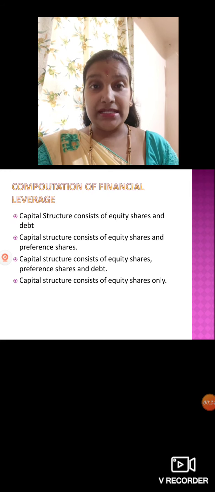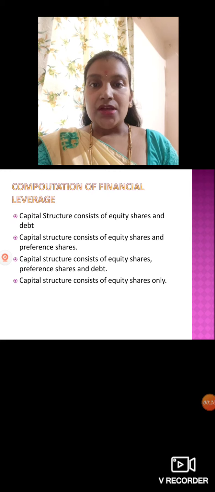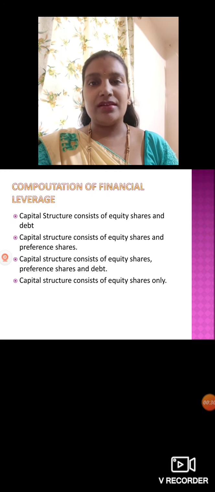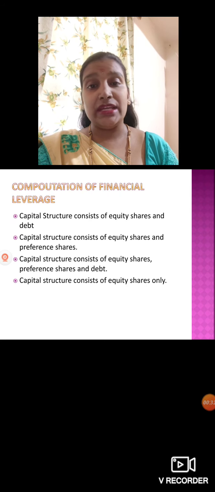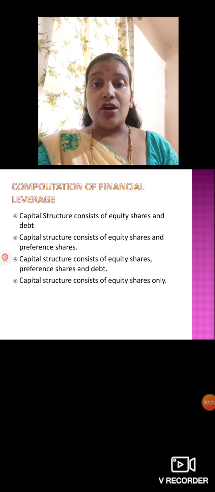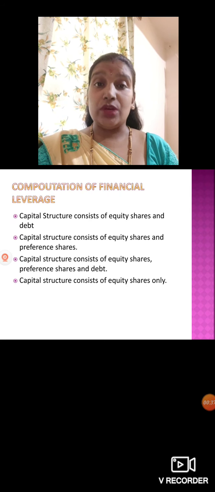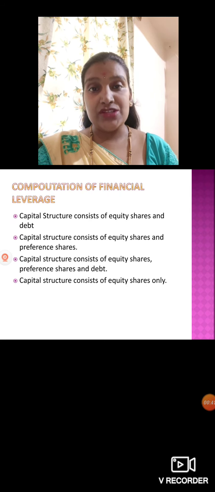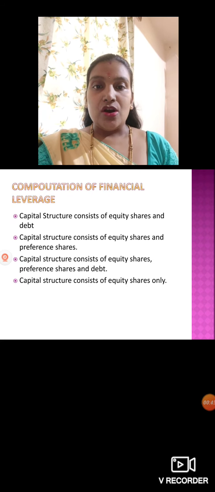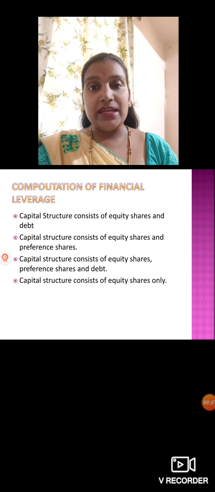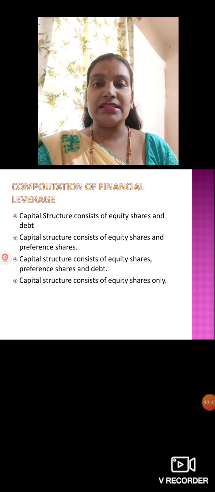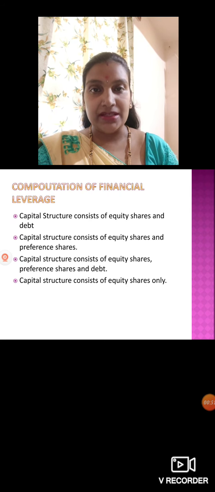upon the capital structure of the company. Capital structure consists of equity shares and debt. It may consist of only equity shares and debt, or equity shares and preference shares, or equity shares, preference shares, as well as debentures, all three together. Or the capital structure may consist of only equity shares. These are the four options a company may have for a capital structure. I hope you are clear with this.